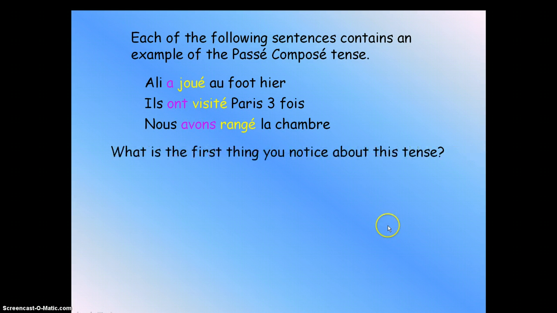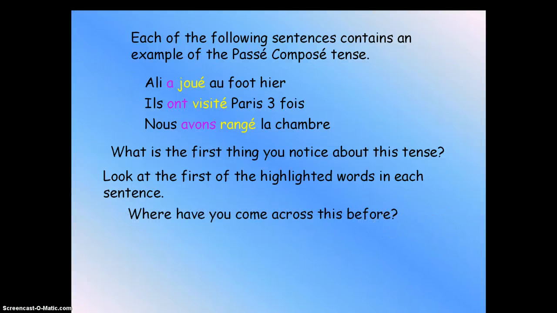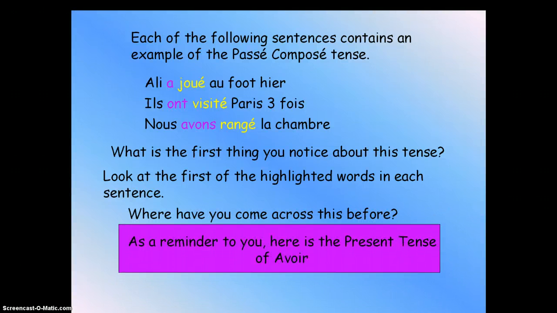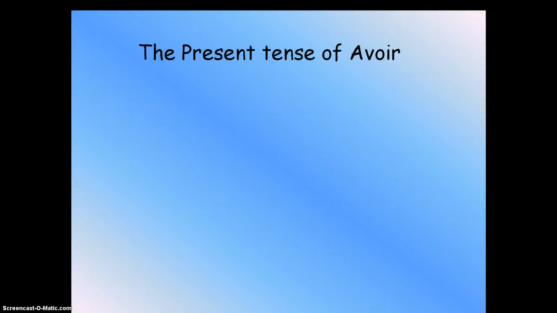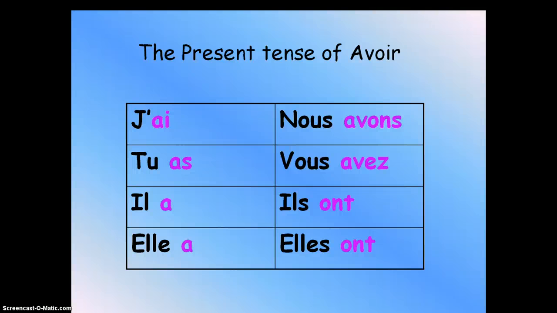All right, so what do you notice here again? We notice that they all use the present tense of avoir. So let's review this in case you forgot. Make sure you know the verb "to have" in French in the present tense: j'ai, tu as, il a, elle a, nous avons, vous avez, ils ont, elles ont. If you get this down, you're good. Just remember that you can pause it, check it and write it down.